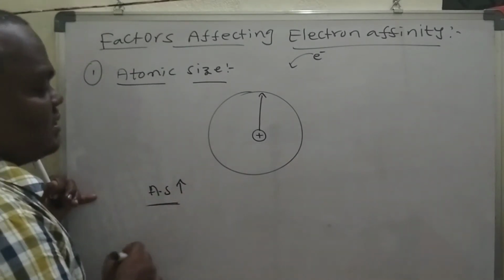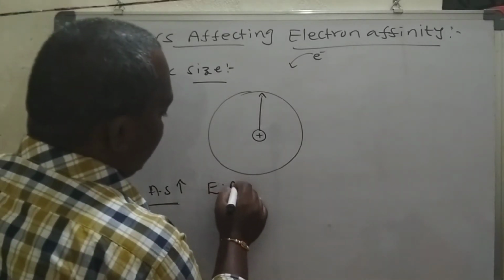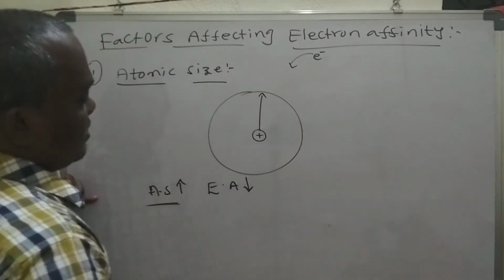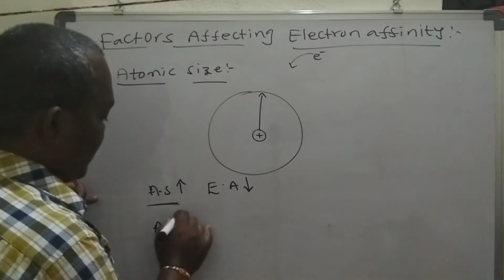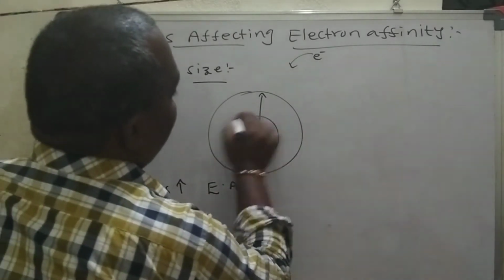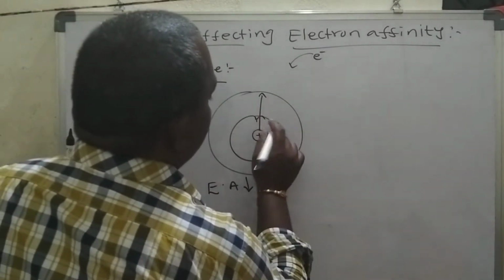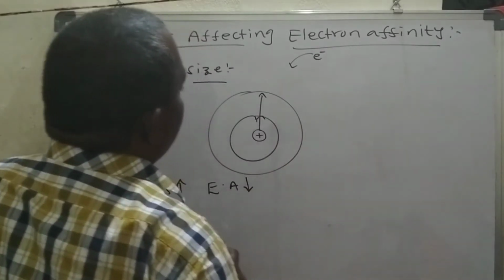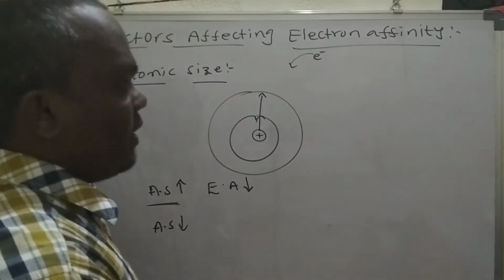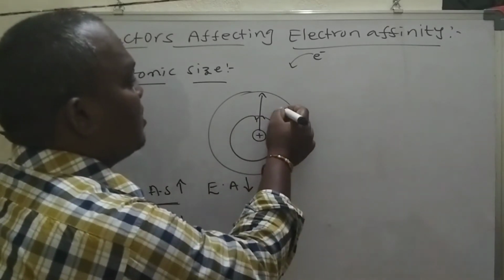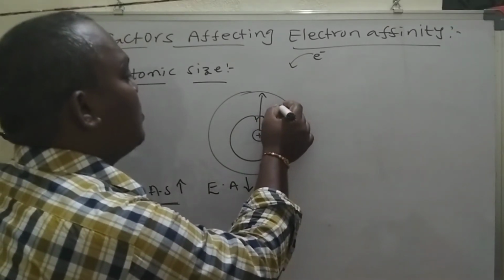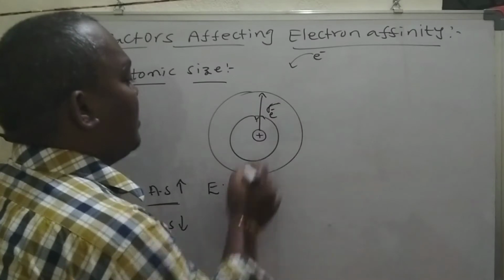So when we increase the atomic size, what happens to electron affinity? It decreases. If atomic size decreases, the atom is small in size, so there is more attraction between the nuclear charge and the outermost electron. Then the added electron is also attracted by the nucleus.